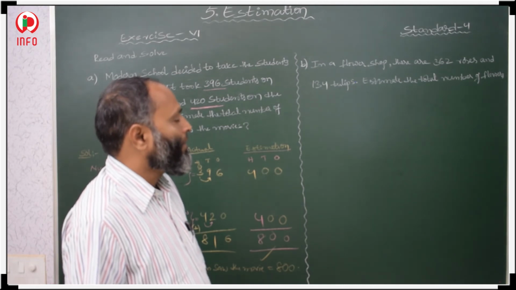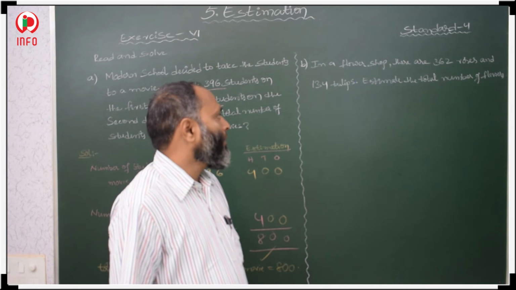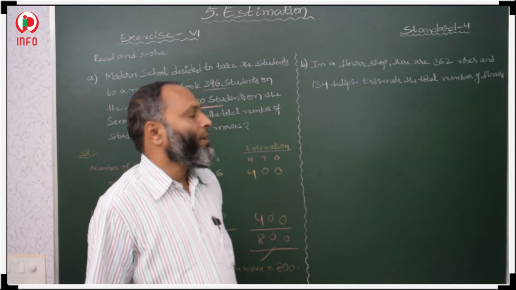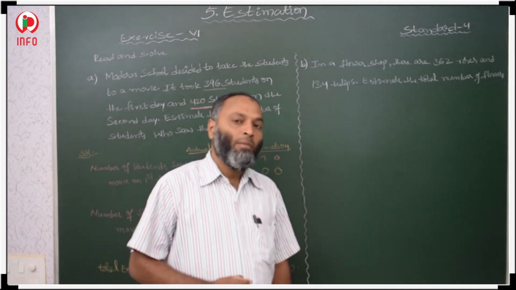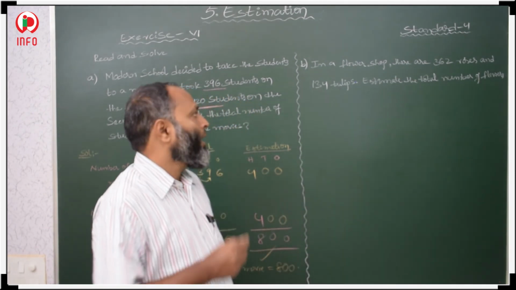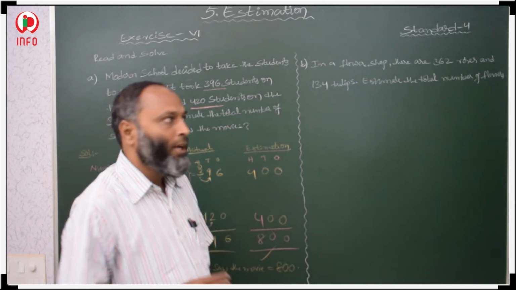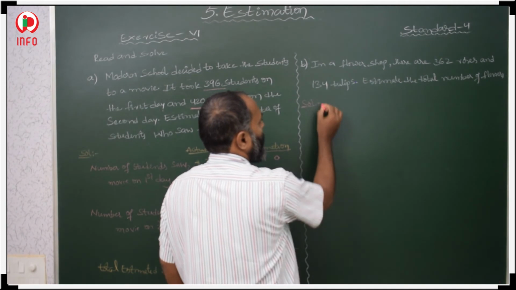In a flower shop there were 362 roses and 134 tulip flowers. Estimate the total number of flowers. Here he is asking total, which means again we have to add how many roses there are and how many tulip flowers there are. Solution.